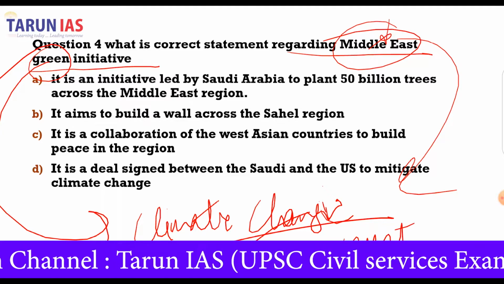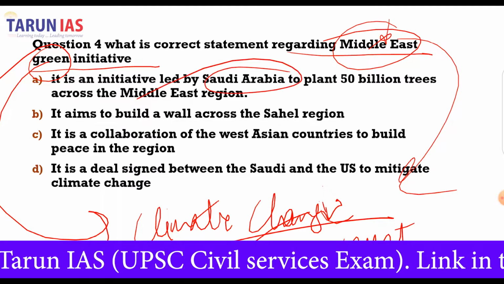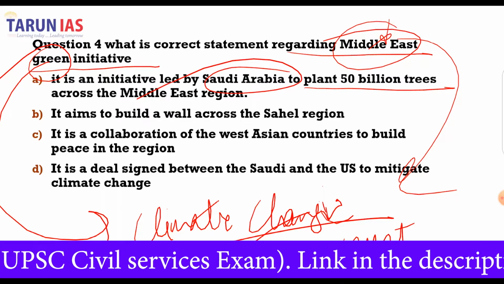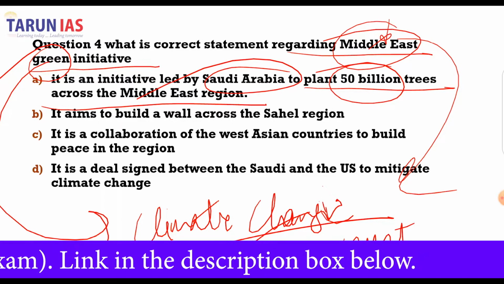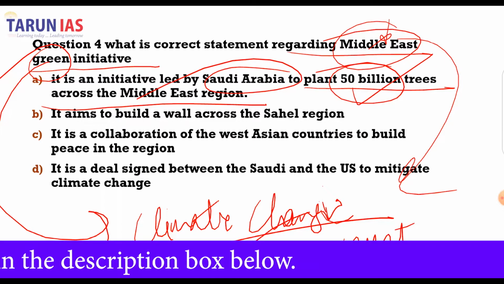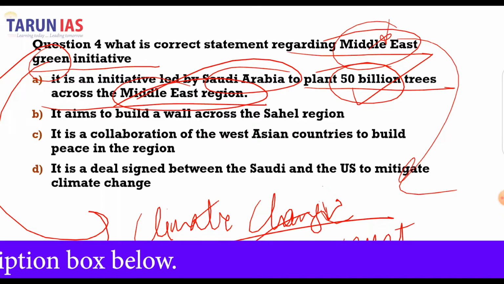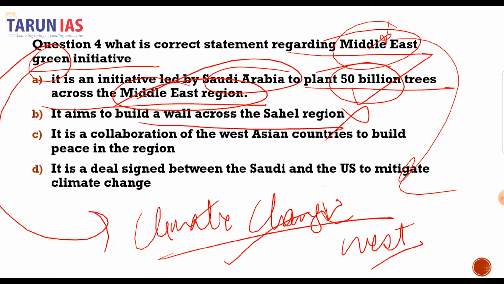So yes, this is an initiative which is led by the Saudi Arabia, and it aims at, this is not the only aim, however, one of the aims of the initiative is to plant 50 billion trees across the Middle East region. And the next statement is it aims to build wall across, no, this is green corridor being built in the Sahel region, starting from the Senegal to Ethiopia.